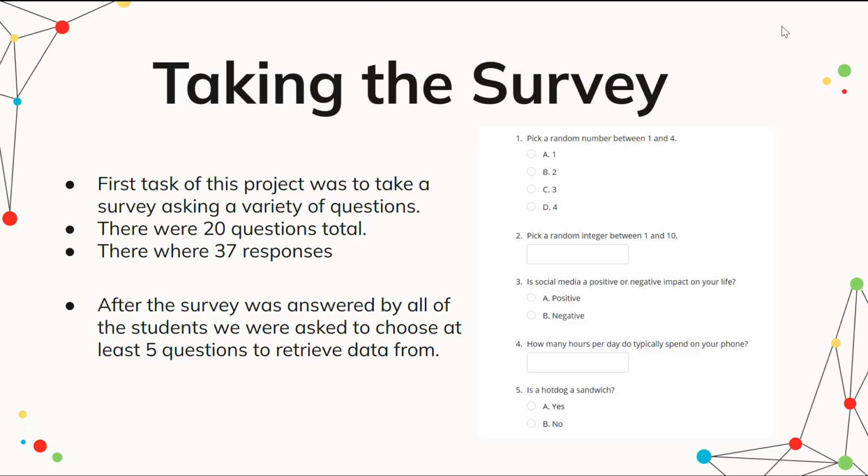So we started out this class by taking a survey. The survey had 20 questions total, and there ended up being 37 respondents. After the survey was answered by all of the students, we were asked to choose at least 5 questions out of the 20 to retrieve data from. This would be to later on make graphs, get statistics, and to put this final project together.